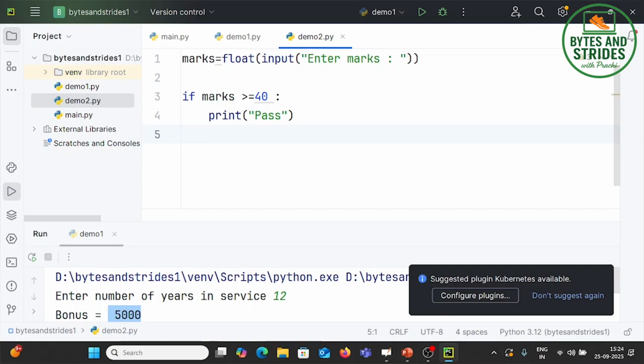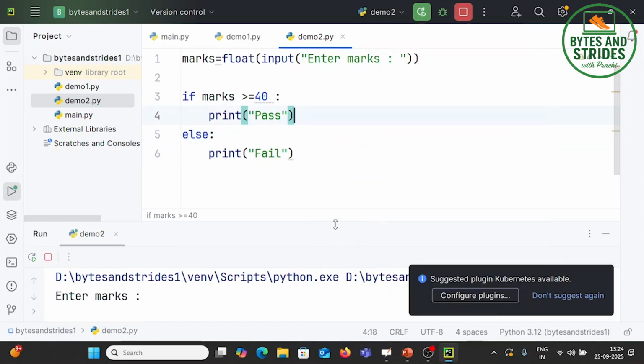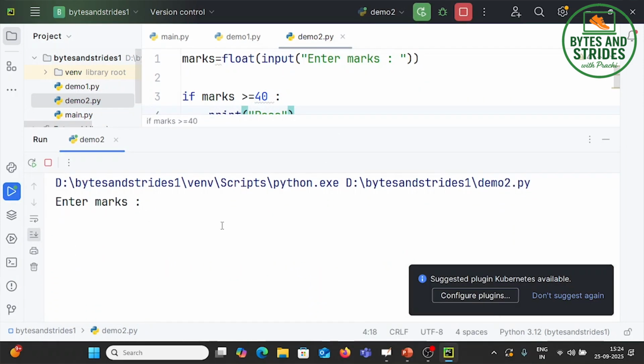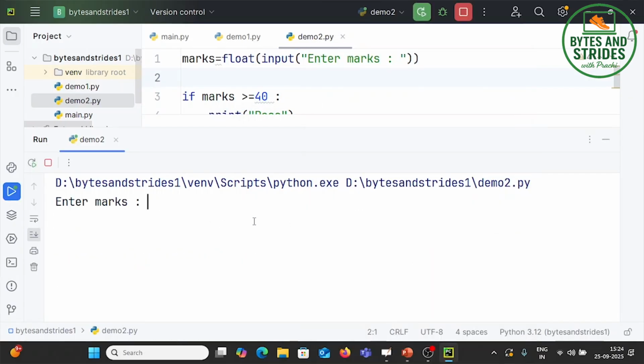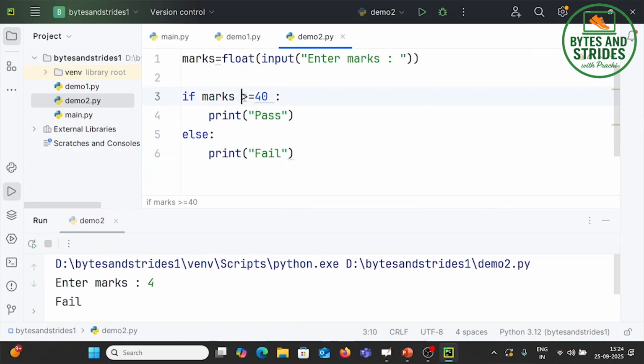So here we have another block which we call the else block. If this condition is true, print pass. Otherwise, that is what else is, print fail. So this is how we work with if else. Now if I have 78 marks, it says pass. However, if I have just 4 marks, it's going to say fail. Greater than or equal to here means even equal to 40, it is going to be pass.